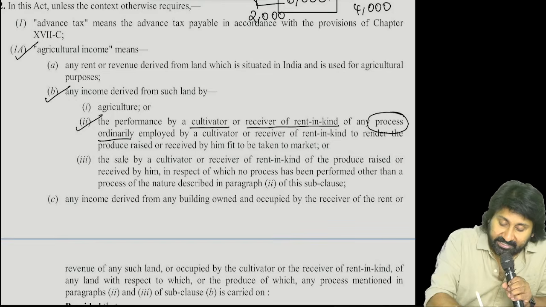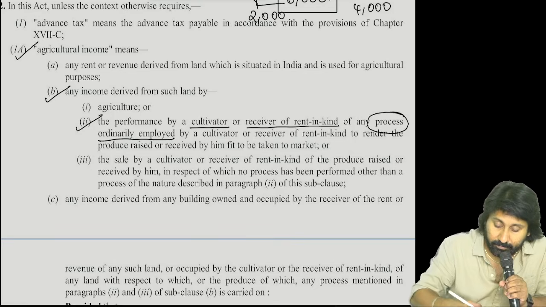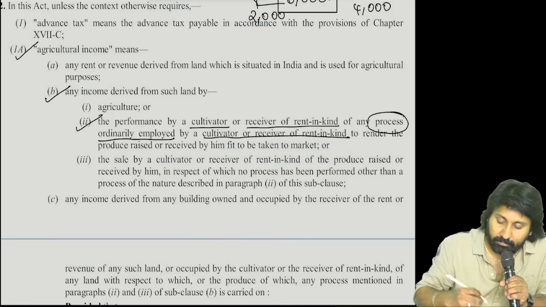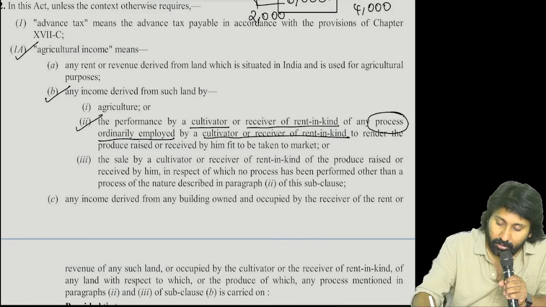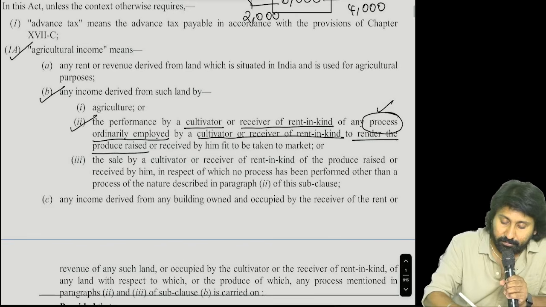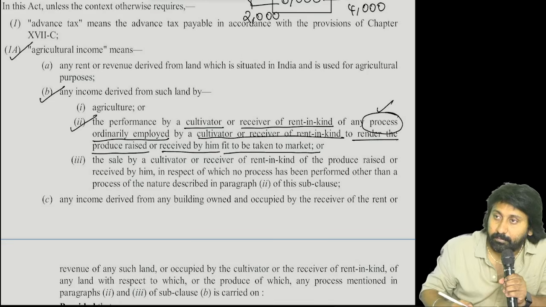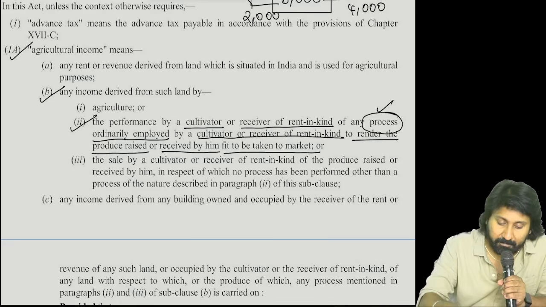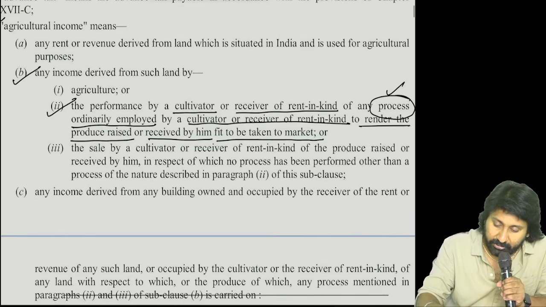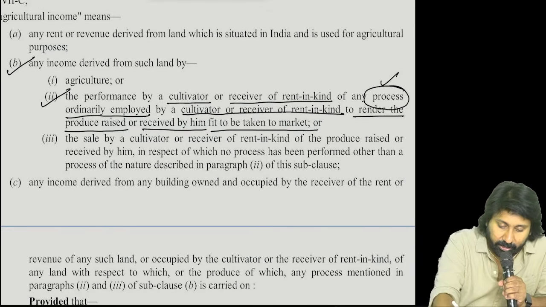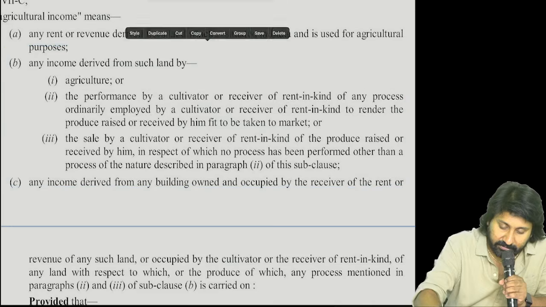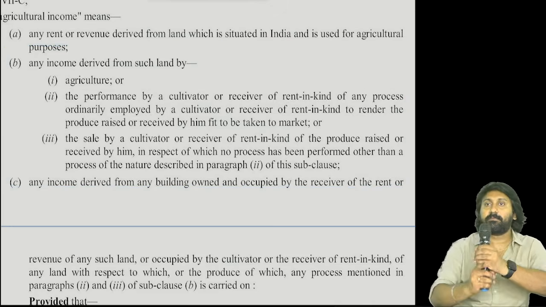Which kind of process is this? By whom? Why are you doing this process? Very, very important point out of all. Put some efforts into that. Read the point carefully. We will go into analysis. Read.